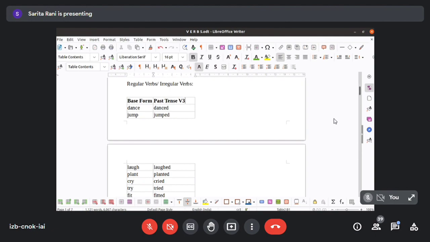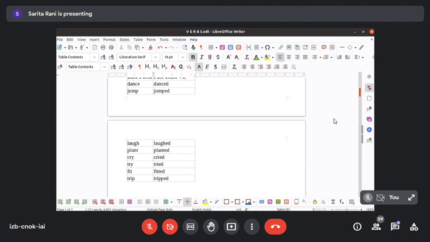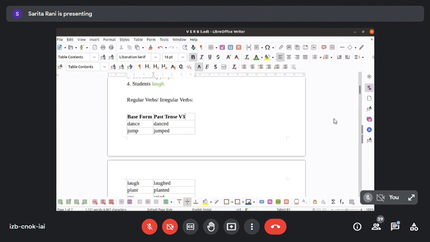So what is happening here? In the regular verbs, everything will be ending with the ed form. Clear? Past tense and past participle will both be the same. Clear? They both will be the same. That you have to remember. Okay, now those are called regular verbs. Now let us move on to irregular verbs.